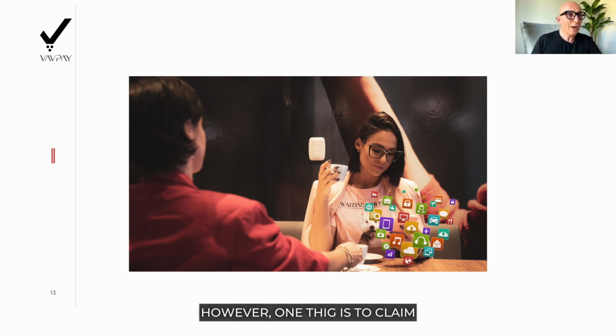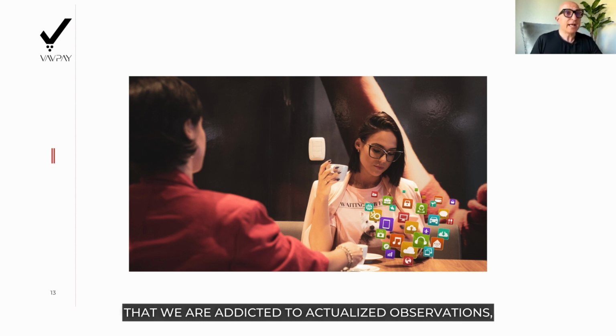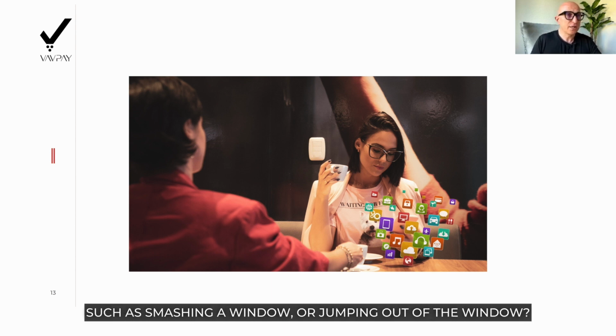However, one thing is to claim that we are addicted to actualized observation, yet another is to face serious daily challenges, such as anxiety, financial reverses, or depression. On top of that, if the time, space and motion is illusionary, what about some irresponsible actions, such as smashing a window or jumping out of the window?